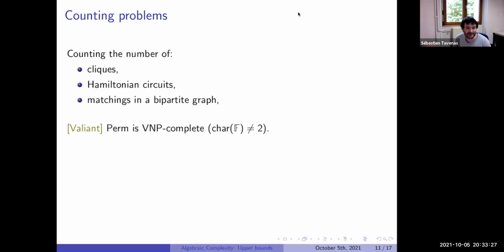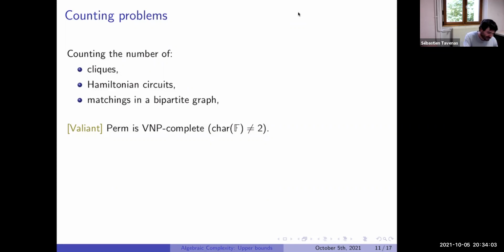And so the main result by Valiant, it was that the permanent, so there are a lot of results. It was already shown to be #P-complete, but for us, the main thing is that it is VNP-complete. In particular, it means that if we can compute the permanent, we can compute all the things in VNP with a smaller circuit. The technical thing that we need is that the characteristic of the field is different from 2. It's more than technical, because in fact, if the characteristic is 2, the permanent is the determinant, and so it is easy to compute. So it's just not true when the characteristic is 2.